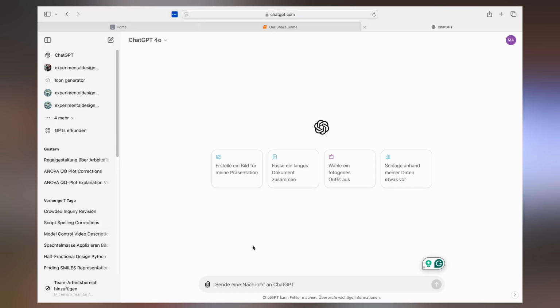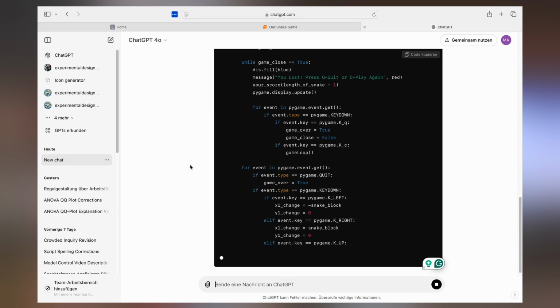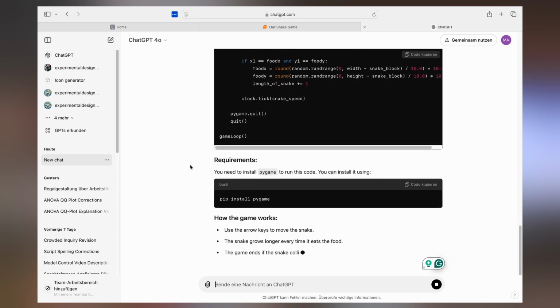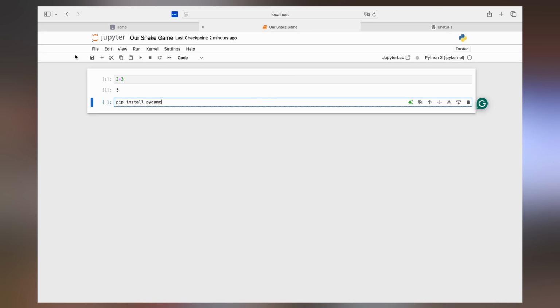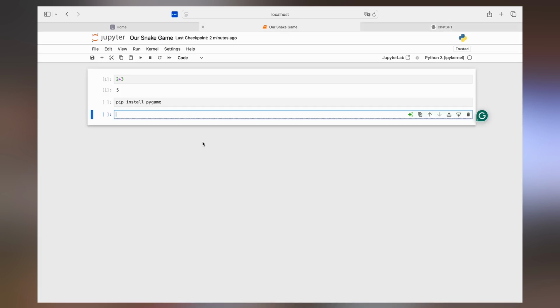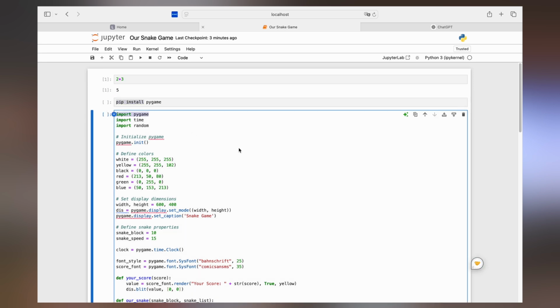And we just prompt that here. It's pretty easy. There's no magic to it. And ChatGPT will start writing the code for us. Let's test it. We just copy-paste the code from here over to our Jupyter Notebook. Now, this is a package. It is like a plugin you need to install the first time you want to use it. You recognize that by the pip install command. You install it once. Later, you only need to import it when you want to use that again.